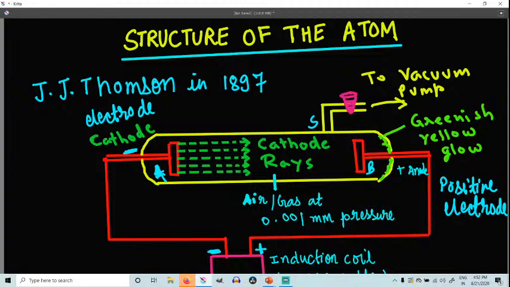It is fused to this glass tube and is connected to the vacuum pump. Why is it connected to the vacuum pump? So that we can increase or decrease the pressure inside. Understood? Okay, so till here we have understood. Then the two plates A and B are connected to a source of electrical power. We can see here, I will shift a little bit so you can see easily.